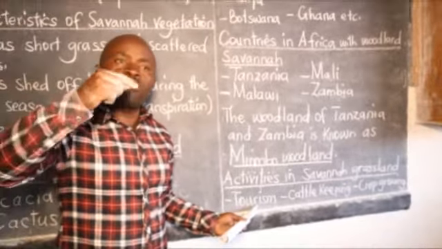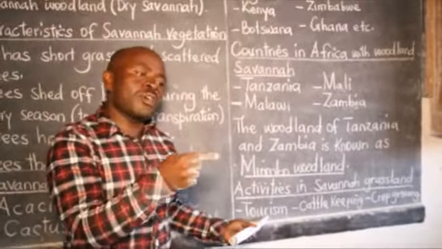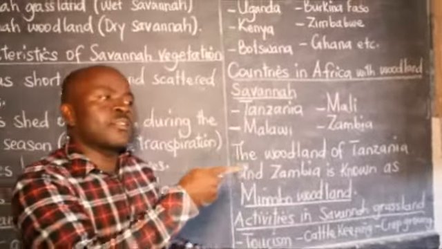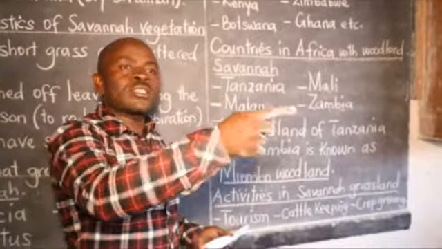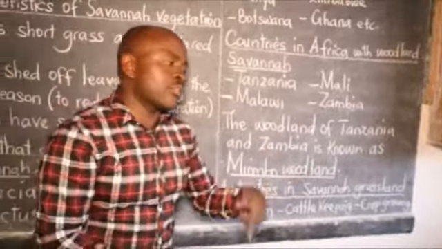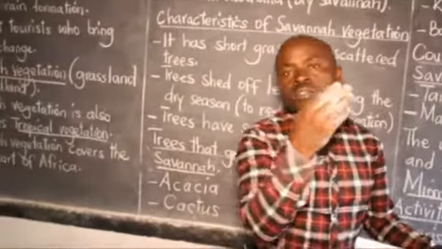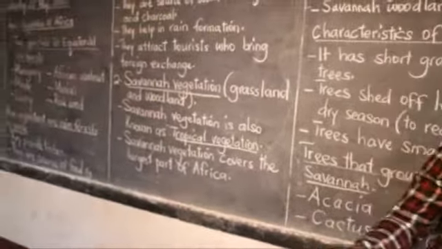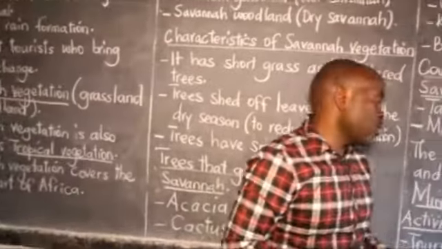But there is a complete food chain because the herbivores eat grass, then the carnivores feed on the grass-eating animals. So that's why I gave an example of a lion and the Uganda kob. The Uganda kob eats grass. The lion eats the Uganda kob, which fed on grass.